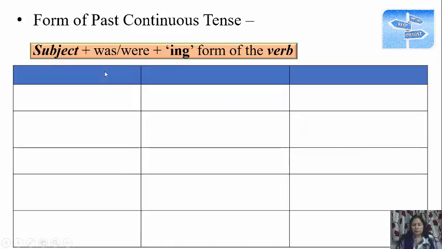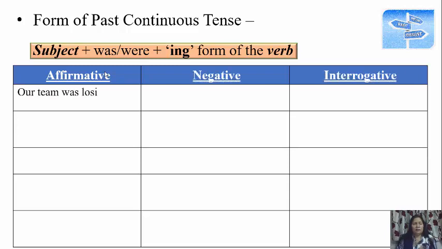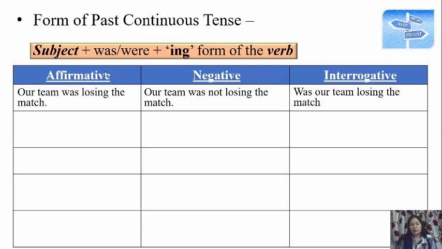Now look at the examples: affirmative, negative and interrogative. Affirmative: our team was losing the match. Simple. One statement, something was happening. Our team was not losing the match, and was our team losing the match? Interrogative. Next one.